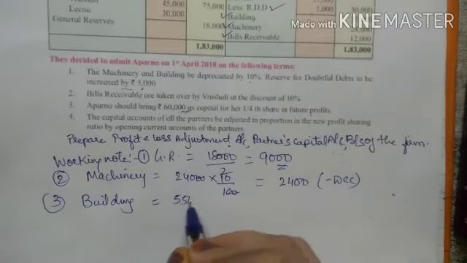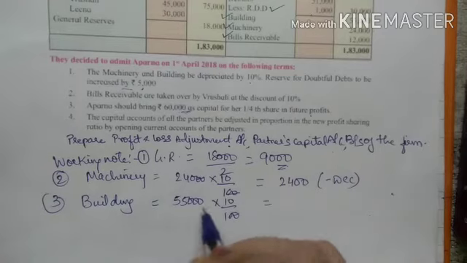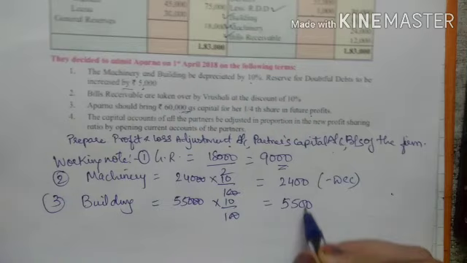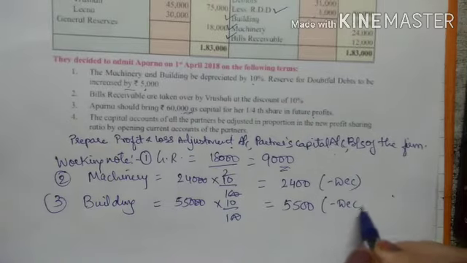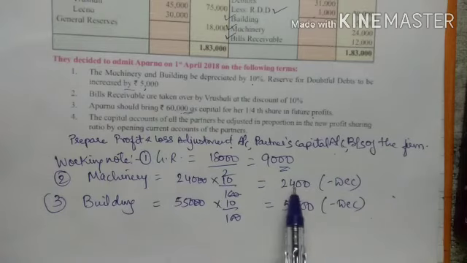55,000, again it is 10% on building. So 2 zeros get cancelled. So 550 into 10, that is 5,500. Again it is a decrease, right? So we will give the two effects now. Machinery, it's a decrease as it is depreciation.